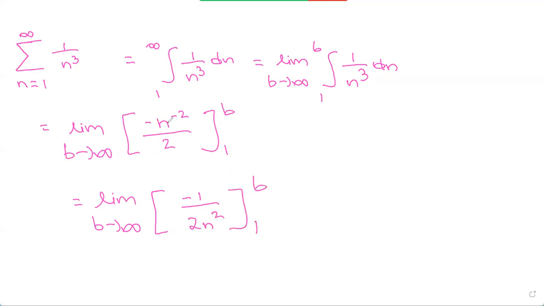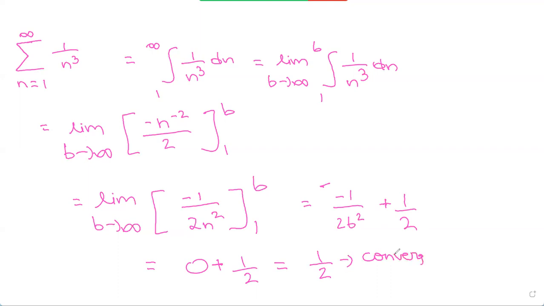So this can just be written like this, as we're basically taking the numerator down. Finally, we plug in the bounds and we get negative 1 over 2b squared plus 1 over 2. It becomes plus because we have two negatives. And now, if we plug in infinity to this, we get 0 plus 1 over 2, which is 1/2. So the improper integral converges to 1/2.